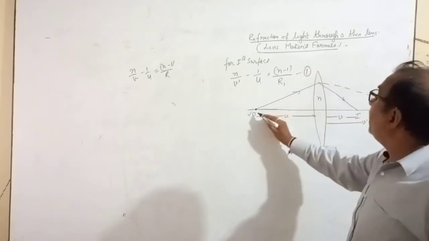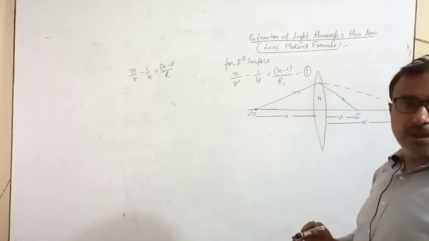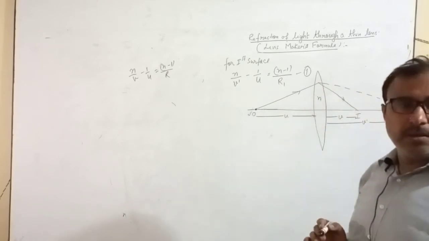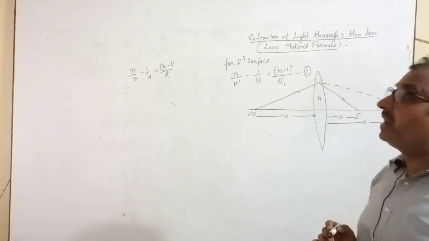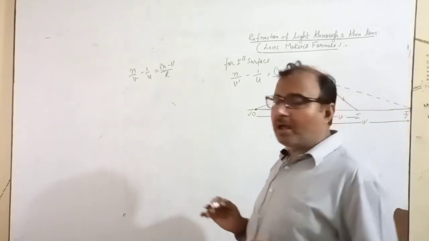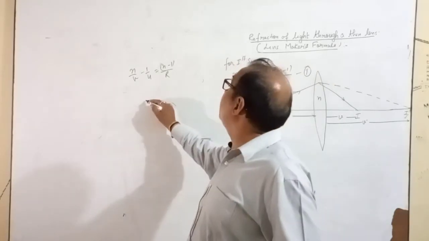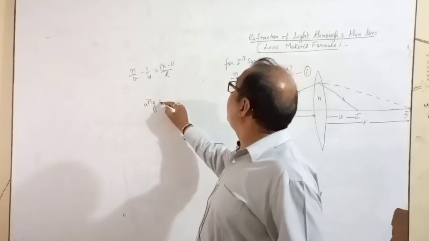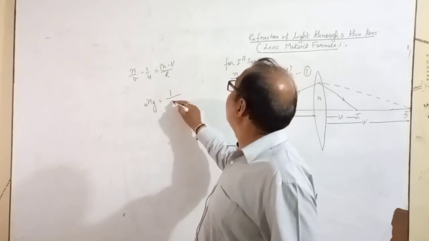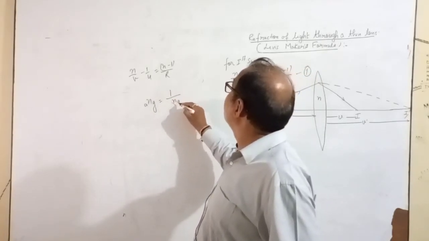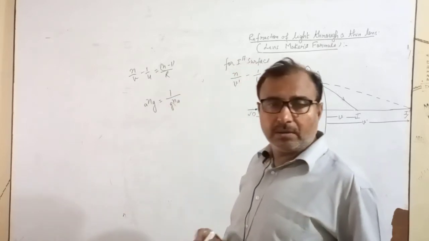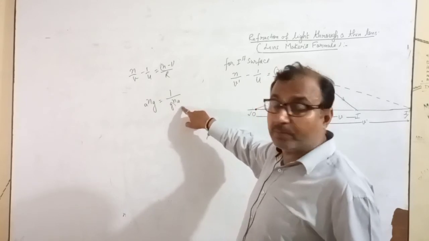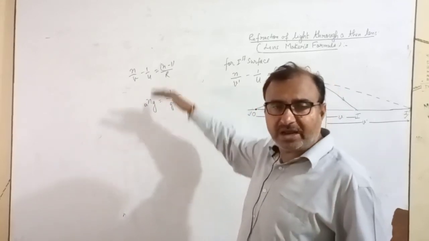Now light was going from air to glass, but now light is coming from glass to air. There is the principle of reversibility, which everybody knows, I think. The refractive index of glass with respect to air is given. If you take the refractive index of air with respect to glass, then that is 1 upon the refractive index of glass with respect to air; they are reciprocals.